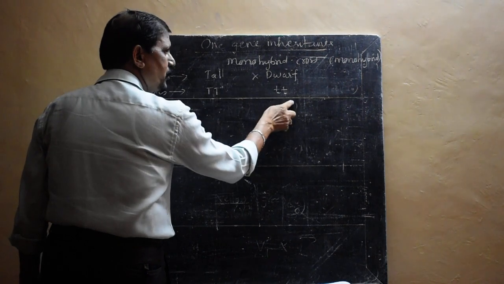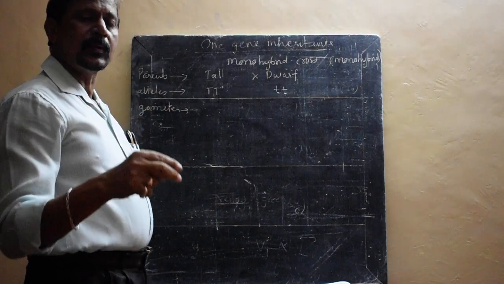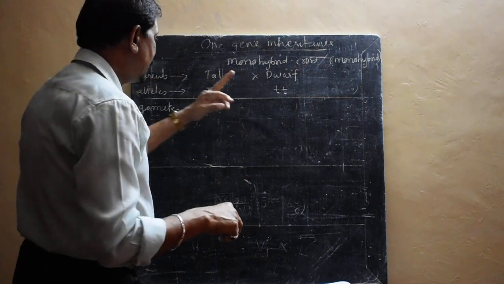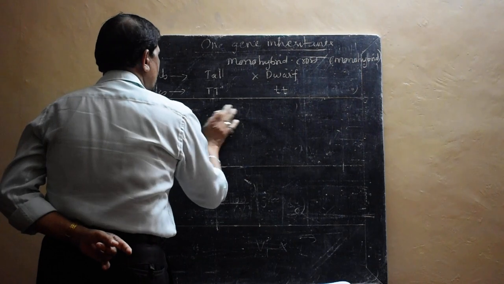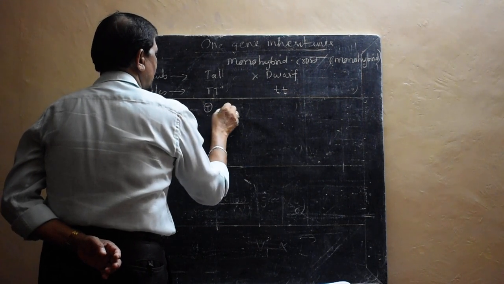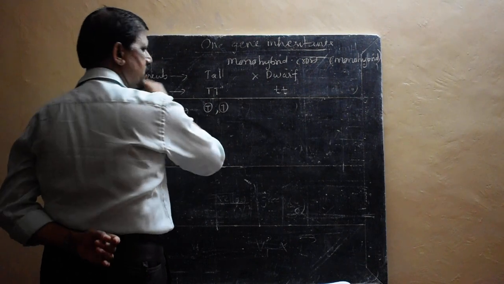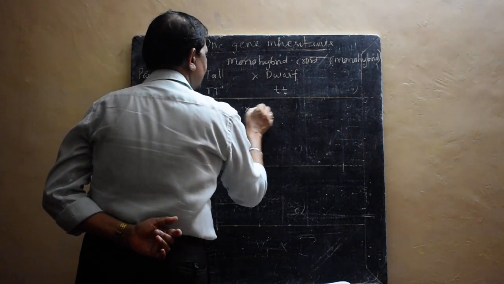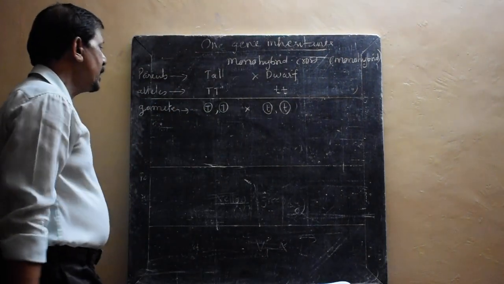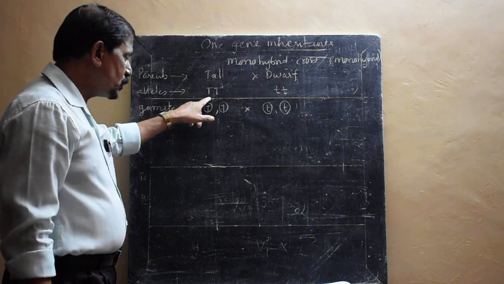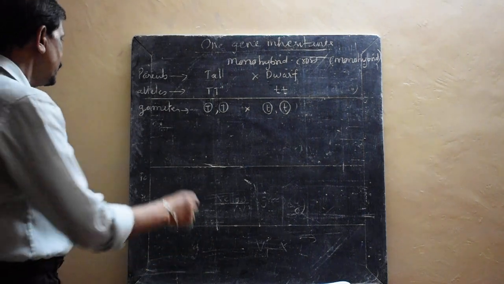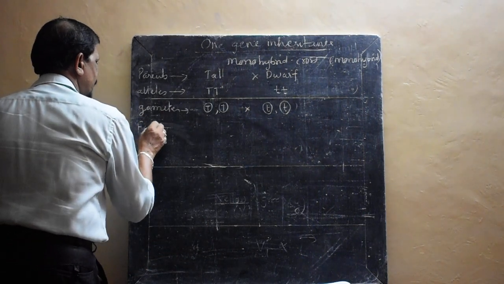Both are diploid. Diploid means two sets of chromosomes are present, that's why two genes are shown here, and here also two genes. That is how to separate the gametes: you have to always do it like this. Circle capital T, and then the other is small t, small t. These are the gametes of the tall plant, and these are the gametes of the dwarf plant, small t, small t. Then you have to go for the F1 generation.